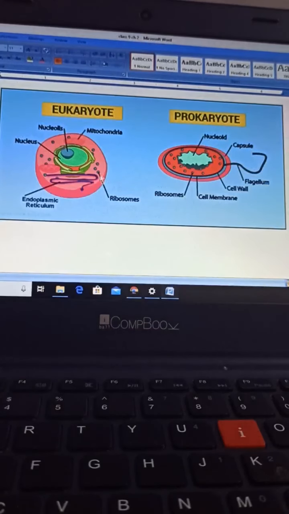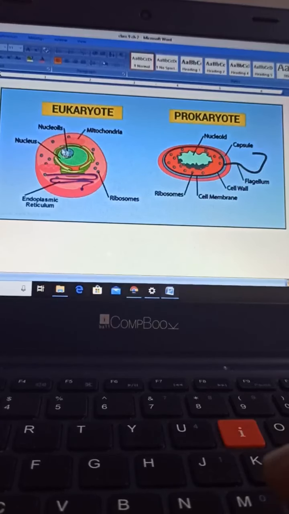You can see the diagram again. This is the basic difference between eukaryotic and prokaryotic cells. So obviously the size of the prokaryote varies from 1 to 2 microns, whereas in case of eukaryotes it is more than 10, between 10 to 100.